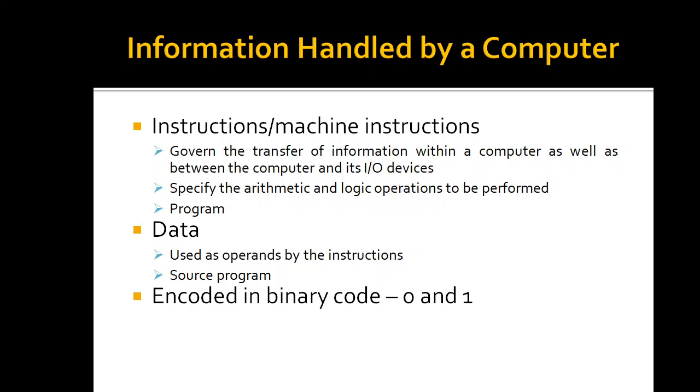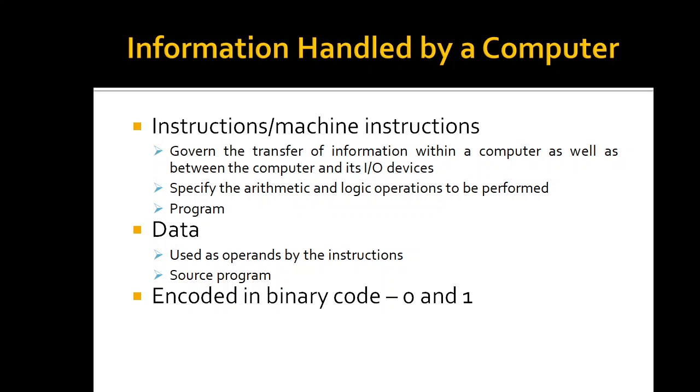What is the function of a compiler? The compiler will convert the high level language program, that is the source program, into machine instructions. That is done by the compiler. That machine instruction code will be called the object program.